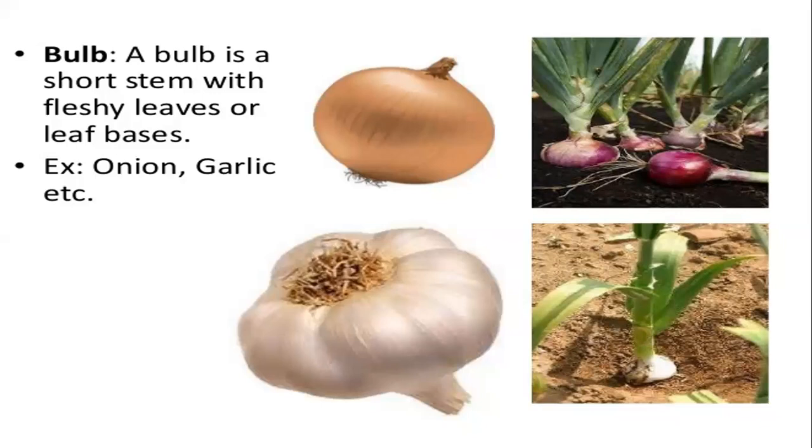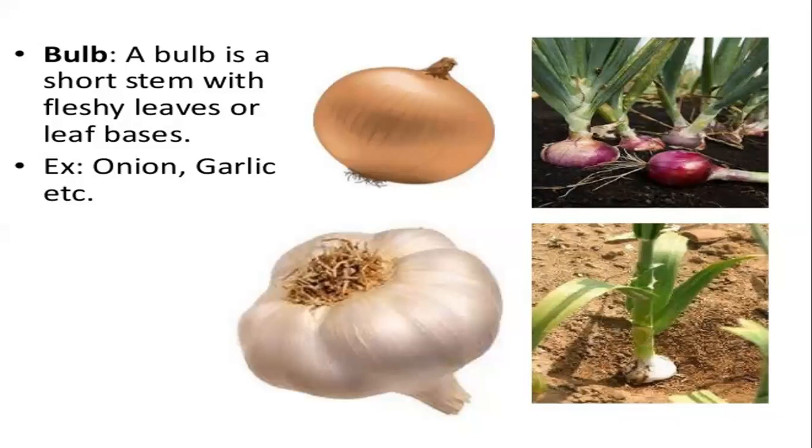So I hope you all now know the story of onion and garlic. So today if you are eating garlic and onion, keep in mind what you are eating. What is only edible is the fleshy leaves, nothing else. Rest everything we throw out. Got it? Understood? So this is about the bud.